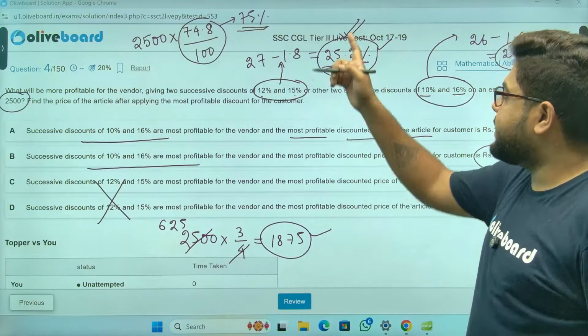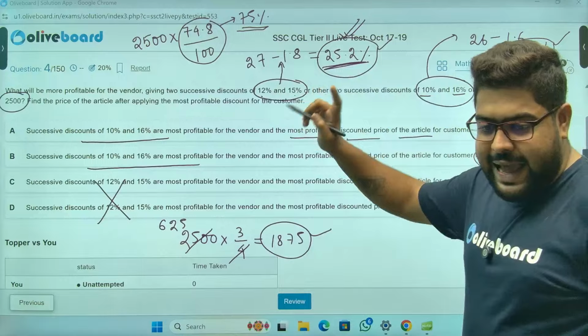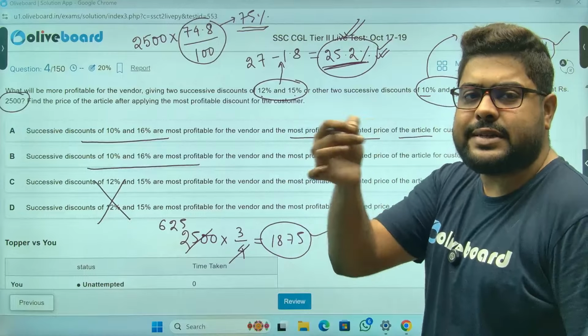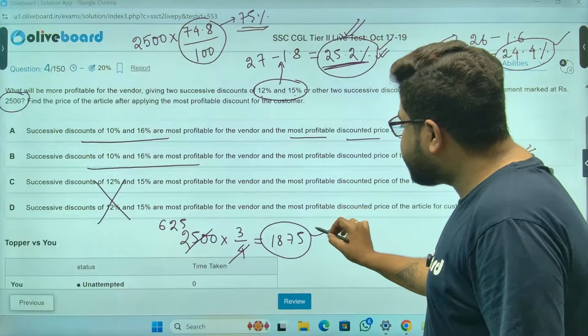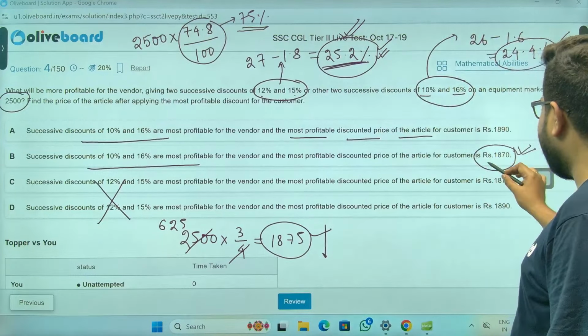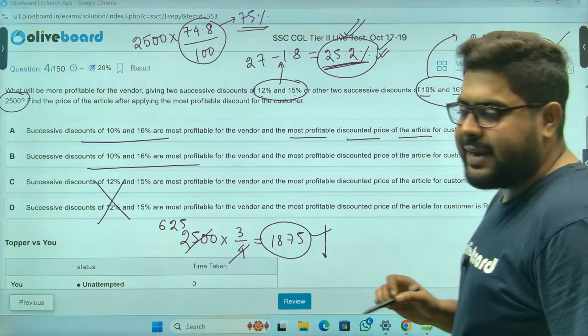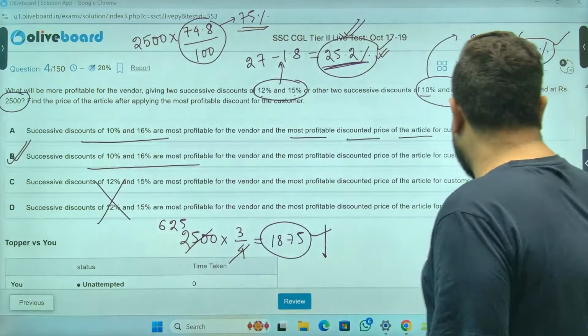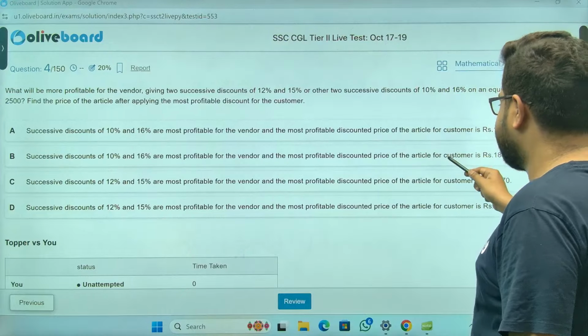But the actual discount is more than 25%, 25.2%, just more. So the actual selling price will be just less than 1875. So definitely 1870 matches my criteria. So option B is my correct answer.